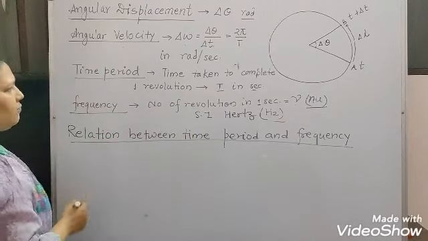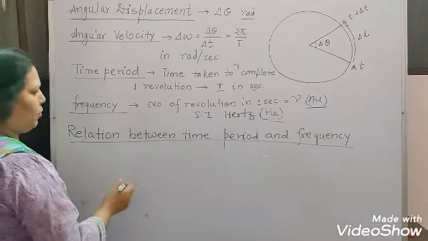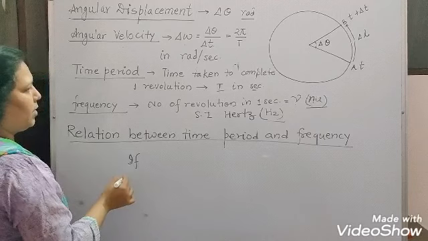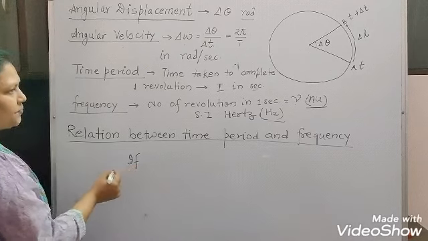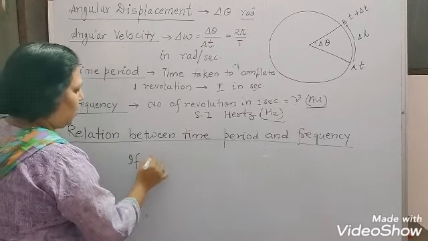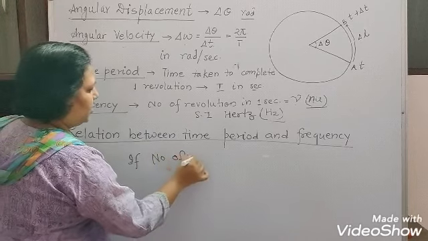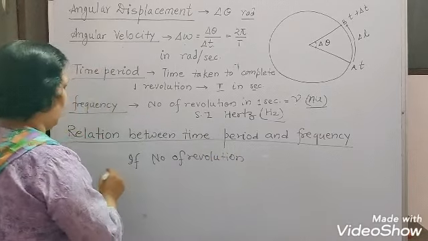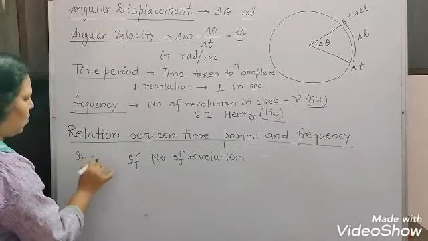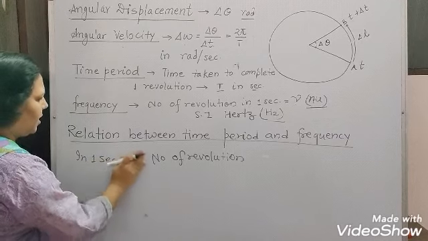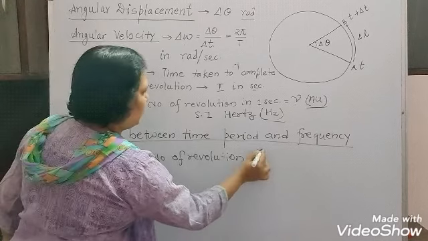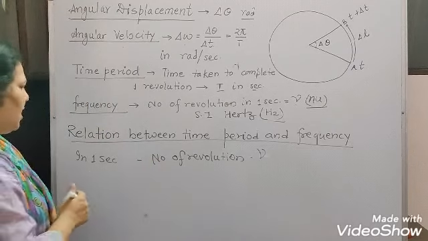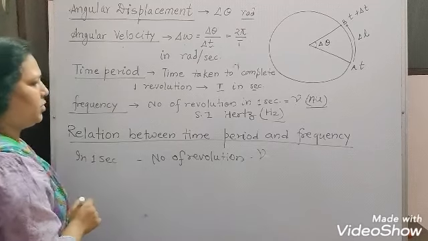And the number of revolutions in 1 second is equal to nu.